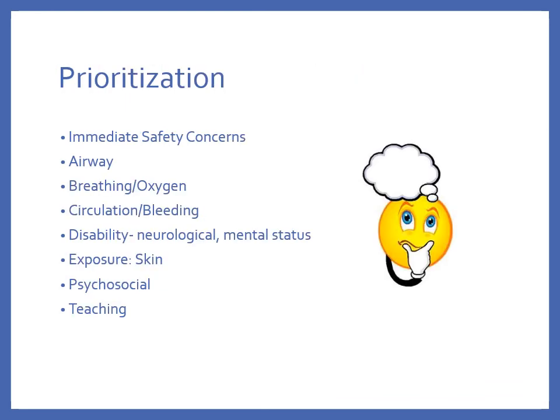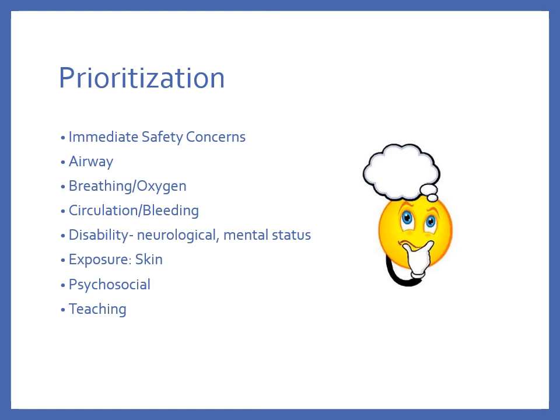So to summarize, when you are thinking about how to take care of the child with a genitourinary condition, always look for immediate life threats or safety concerns. Is there anything that is an immediate risk for life or limb? And that includes safety threats to you as well as the patient or other visitors.